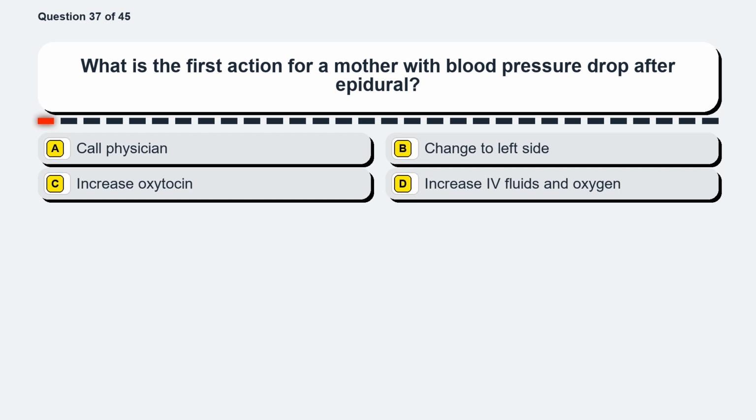Question 37. What is the first action for a mother with blood pressure drop after epidural? Option A, call physician. Option B, change to left side. Option C, increase oxytocin. Option D, increase IV fluids and oxygen.